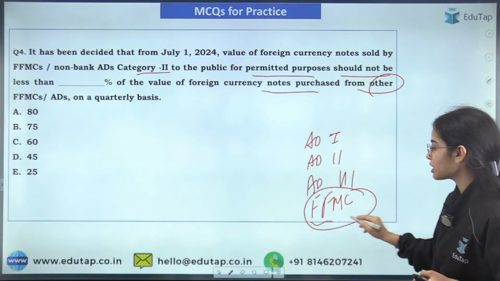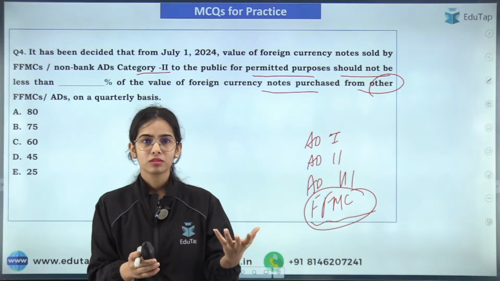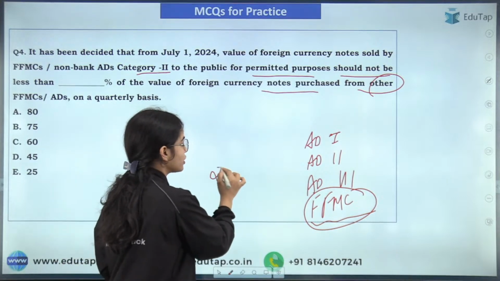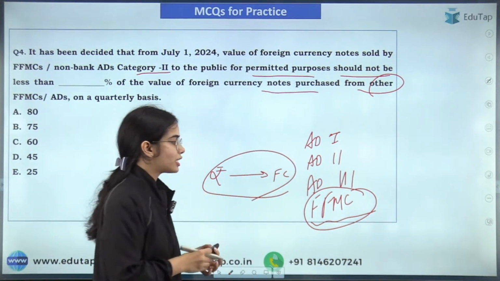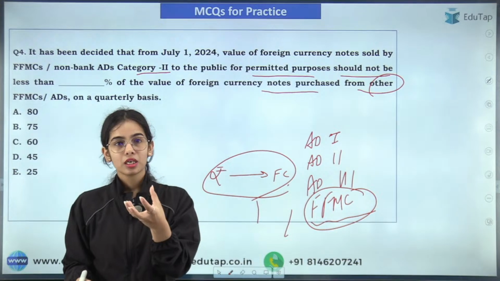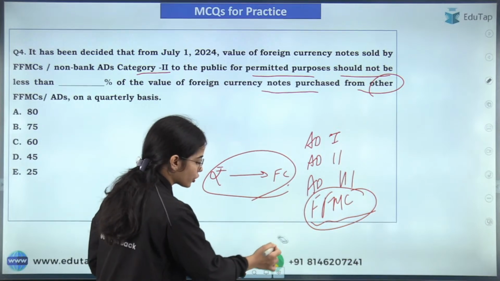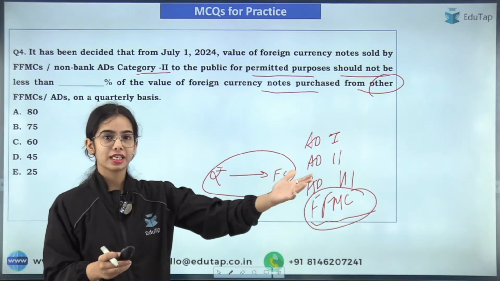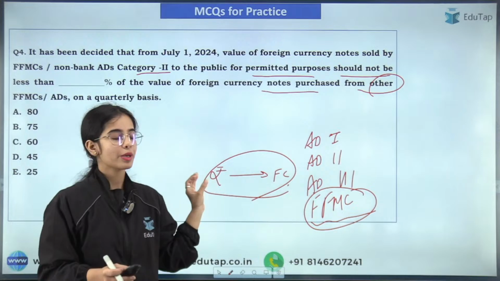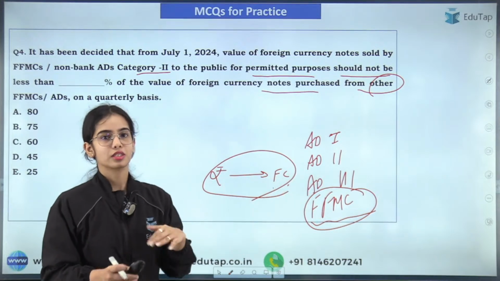Full-fledged money changers, what do they do? They change your money. Like, do they change the torn out money with a crisp note? No, they change your rupees into the foreign currency. Now the FFMCs are in the lowest tier that you can see. They have limited reasons for changing the rupees into the foreign currency, that is particularly for your tourism, for your traveling. If you are going outside for your business travels, or for any kind of tourism or traveling, they provide you the foreign currency against your rupees, or they provide you rupees against your foreign currency. So this is the basic idea.